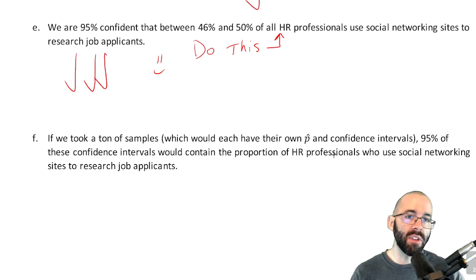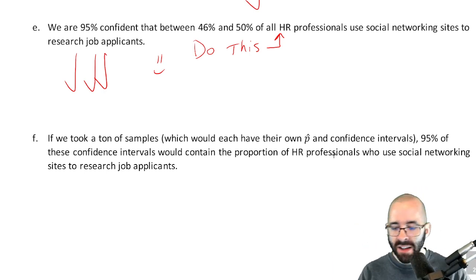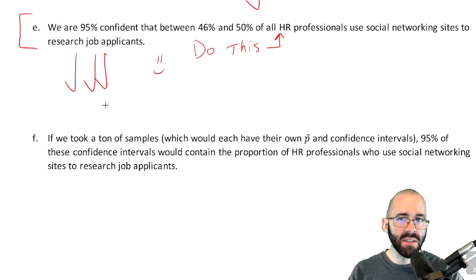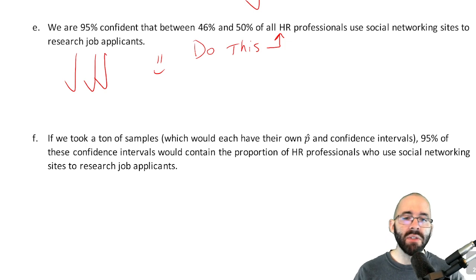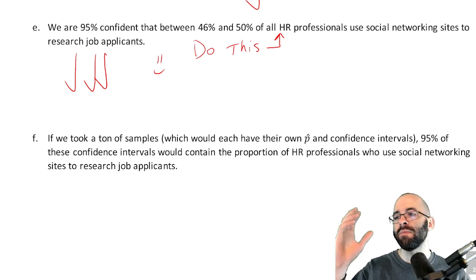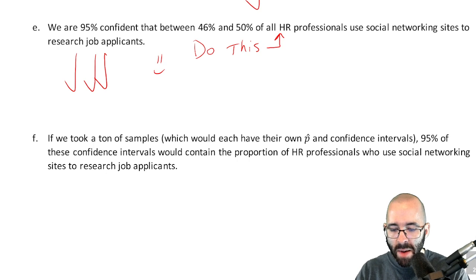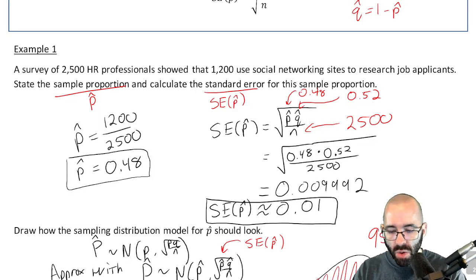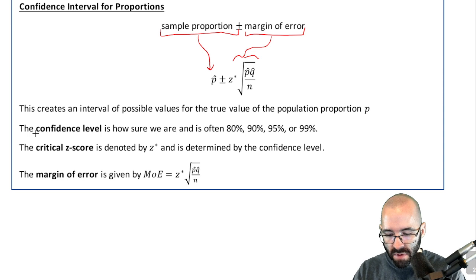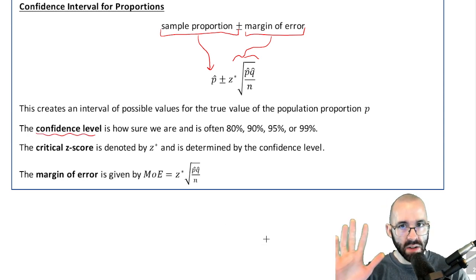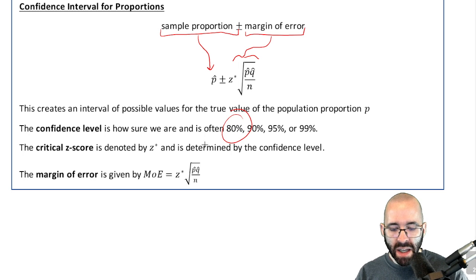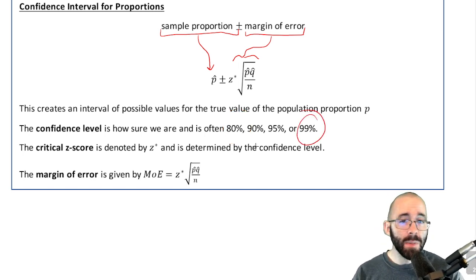Okay, so that's really what confidence intervals are in technicality. But for our purposes, this is how we will be talking about it. When I find confidence intervals, we're going to say we are 80% confident, 90% confident. Remember, it does depend on your confidence level, which we'll talk more about in the future. Maybe we'll be 80% confident that our proportion is between some two numbers, or 99% confident that our proportion is between two numbers. That's what confidence intervals are all about.